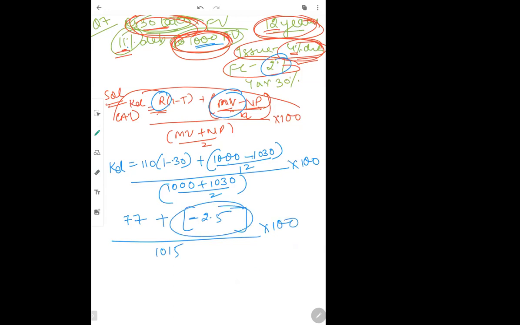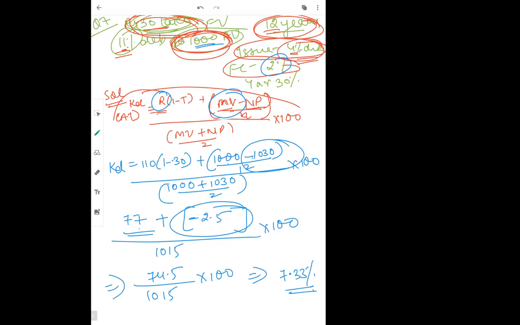Since this is minus, we will subtract it. So 77 minus 2.5 gives you 74.5, divided by 1015 multiplied by 100. So what answer will come? 7.33. Understood? If it was premium, we used a different formula for net proceeds. If it was discount, we used a different formula. These are two different concepts. Now if you have any doubt, ask me.